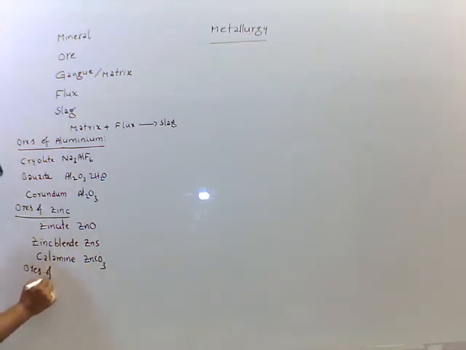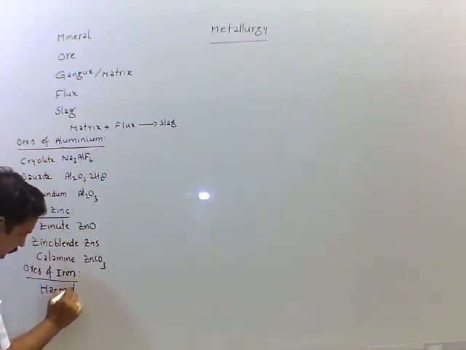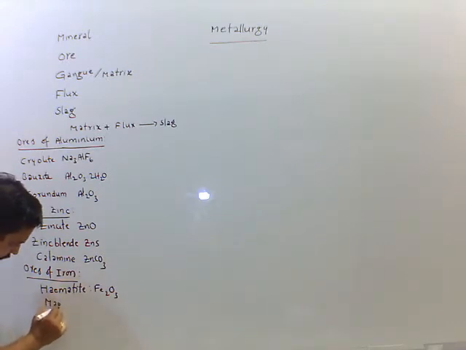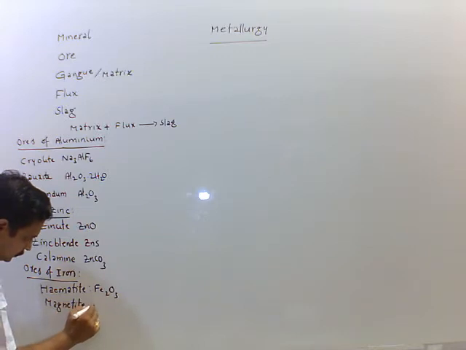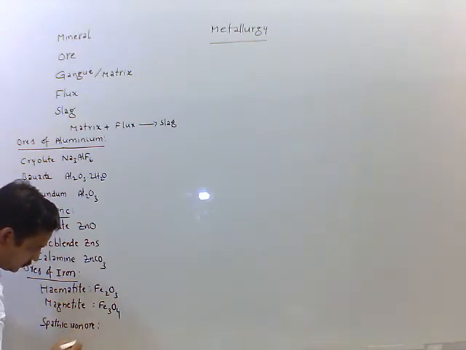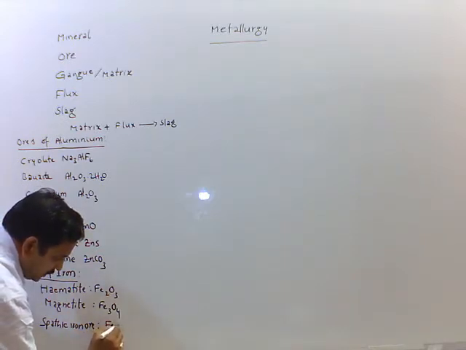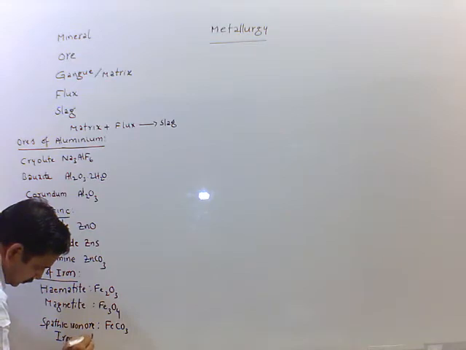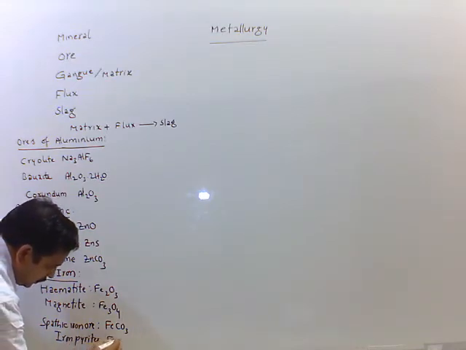Ores of iron: hematite, Fe2O3; magnetite, Fe3O4; spathic iron ore, FeCO3; iron pyrites, FeS2.